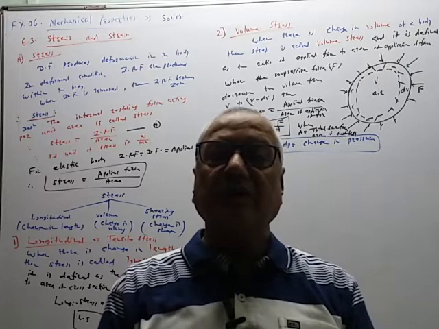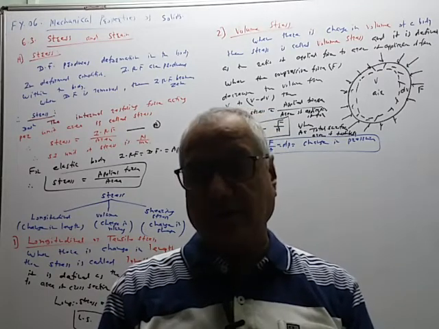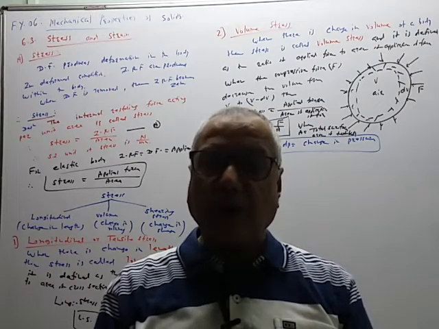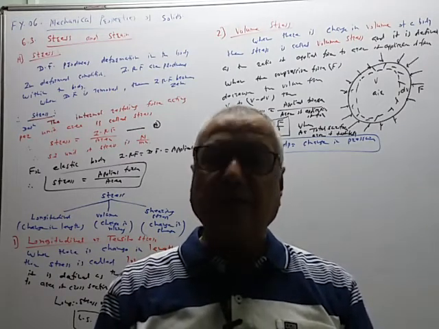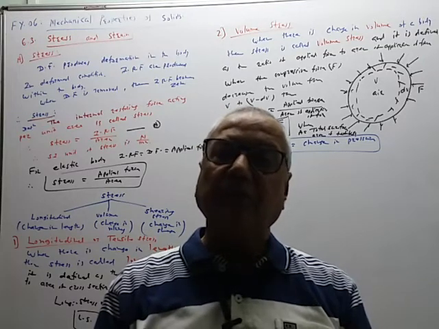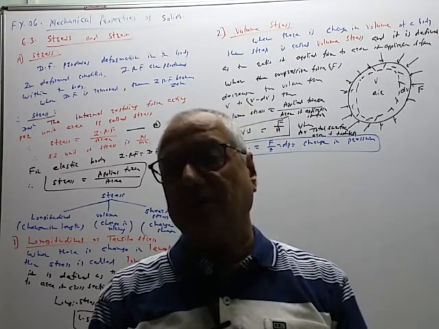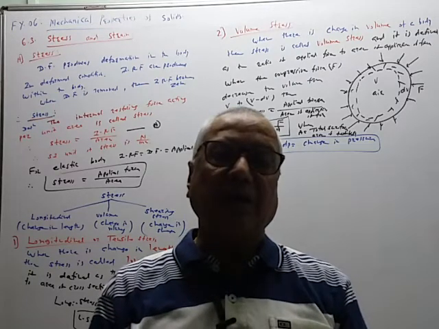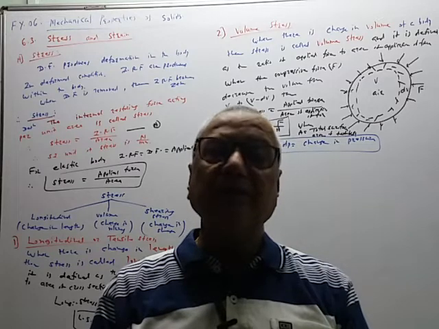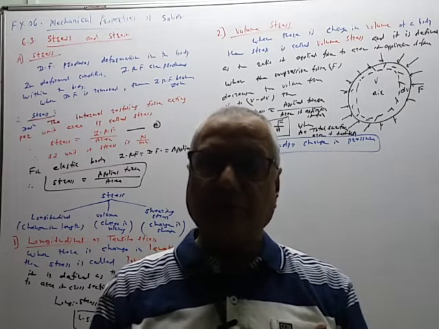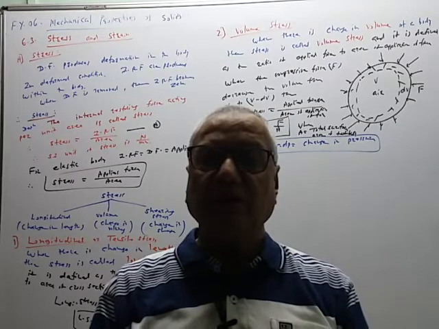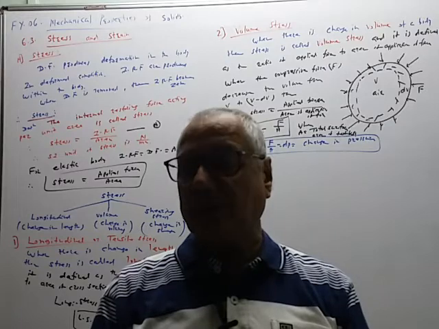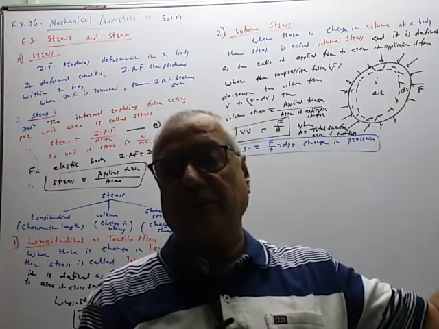1 atmosphere is equal to 1.013 into 10 to the power 5 Newton per meter square, the value of P0. So before applying the force, there is a pressure P0. Now when we apply the force, we are increasing the pressure from P0 to some new value. So by applying compressive force, we are increasing the pressure. So it is not a pressure, it is an increase in pressure. So pressure increases by some amount, therefore volume decreases by some amount. So this is a change in pressure.